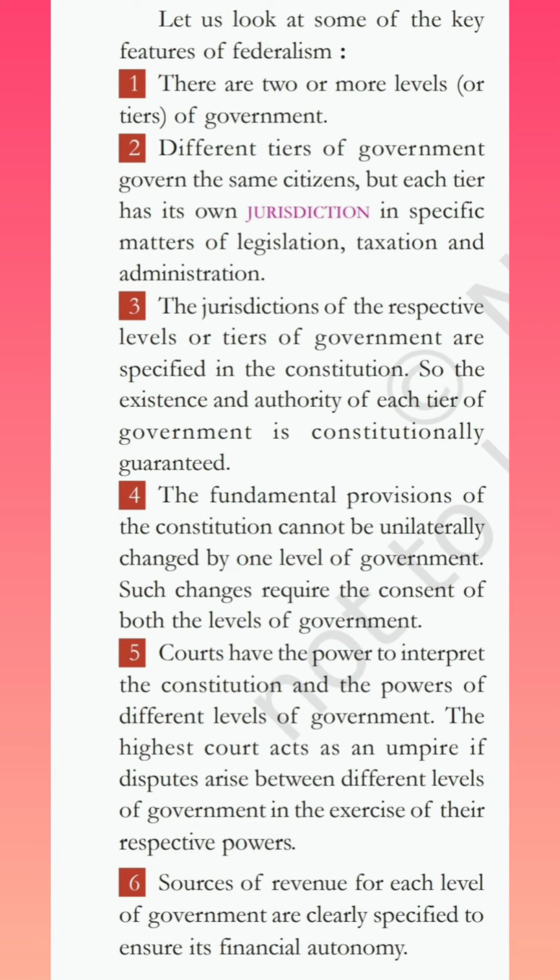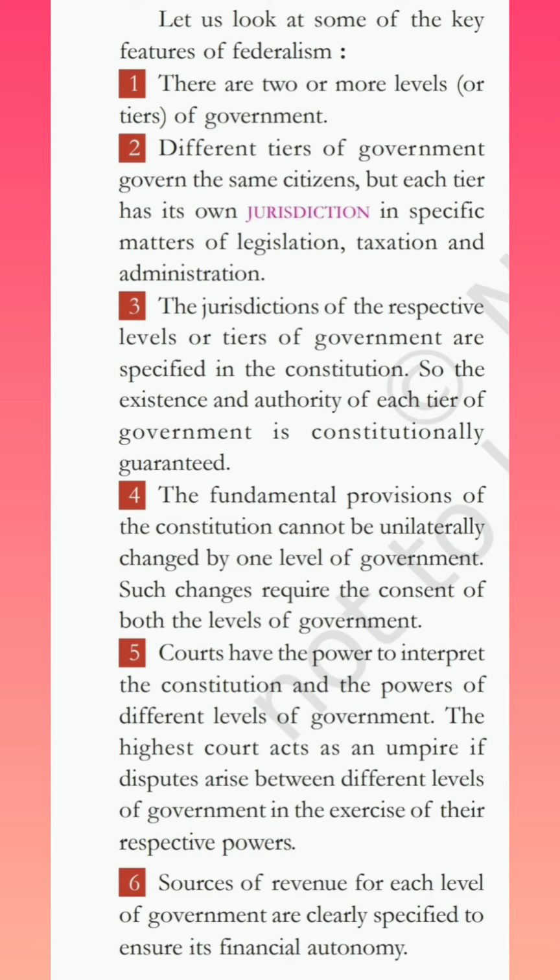Now, coming to the fifth key feature, the courts have the power to interpret the constitution and the powers of different levels of the government. It is very important to note that courts are very important as they have the power to interpret the constitution and also the powers that the different levels of government are enjoying.